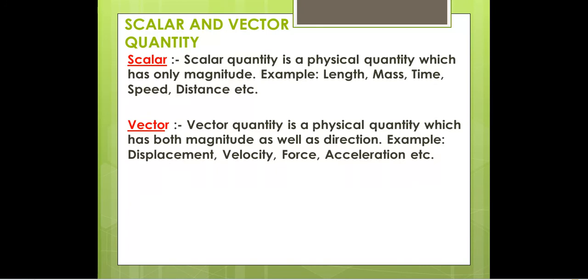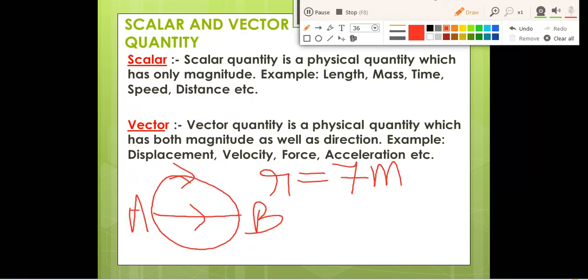One numerical I want to discuss with you. It's given in your textbook, that's why I want to discuss it. Suppose one question in your textbook on page number 94 says that an object moves from point A to B in a circular path. This is the diagram given. It is a circular path. An object will move from point A to B like this. This path it will follow.